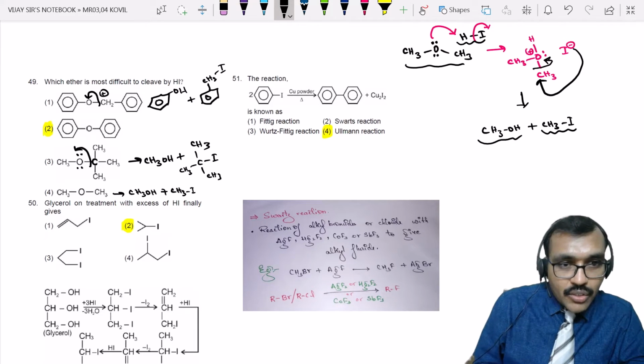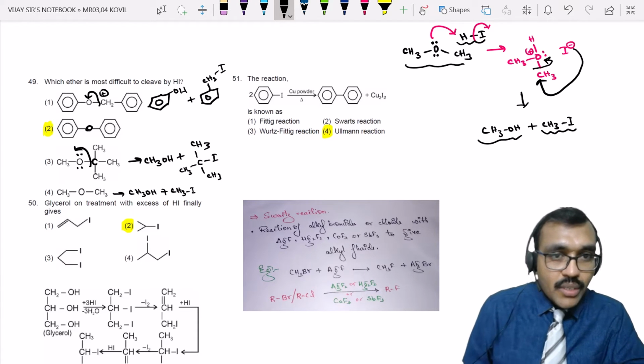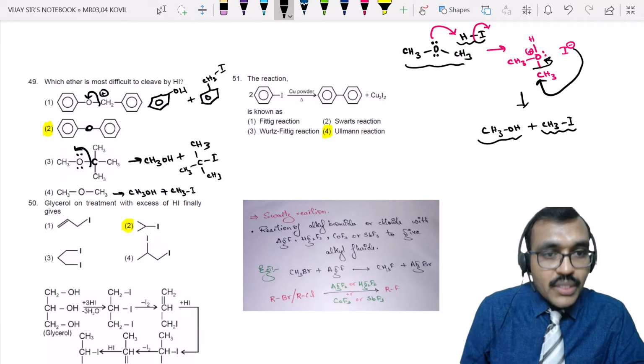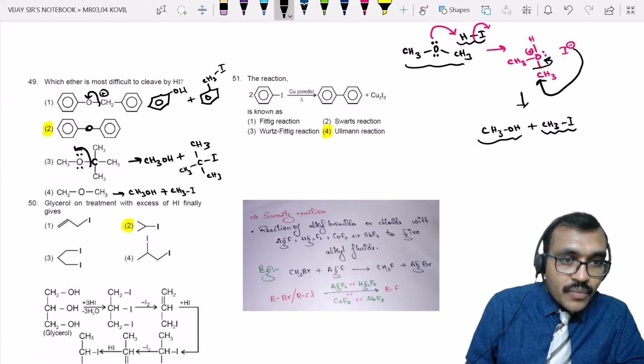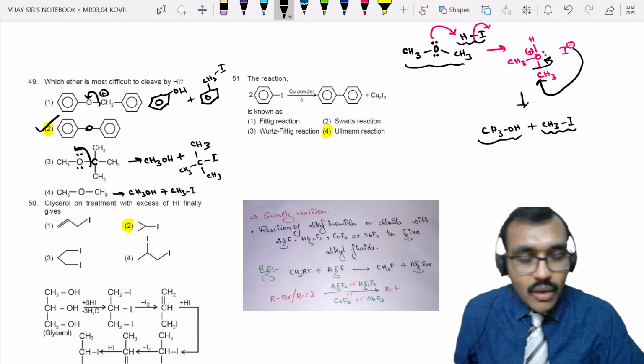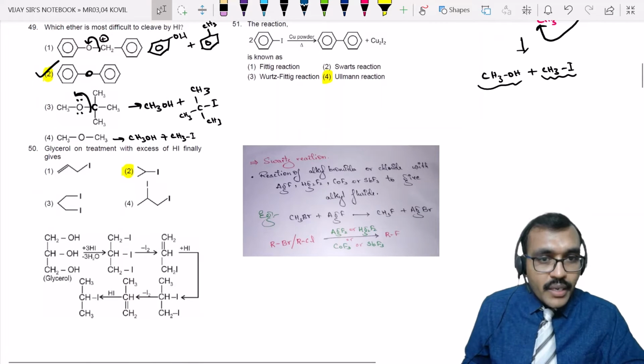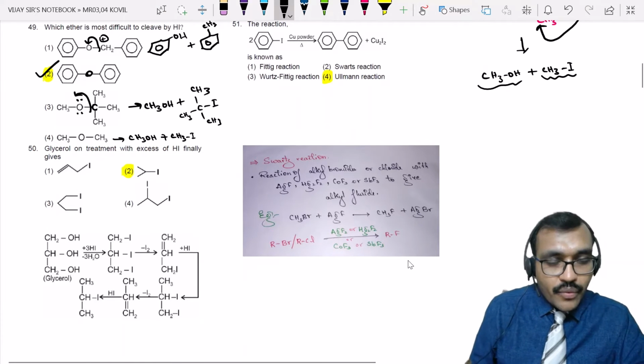Such a thing is not possible here, because you cannot form any positively charged species, or such carbocation formation is very difficult here. Therefore, cleavage of this type of ethers is difficult, right? Almost do not occur.